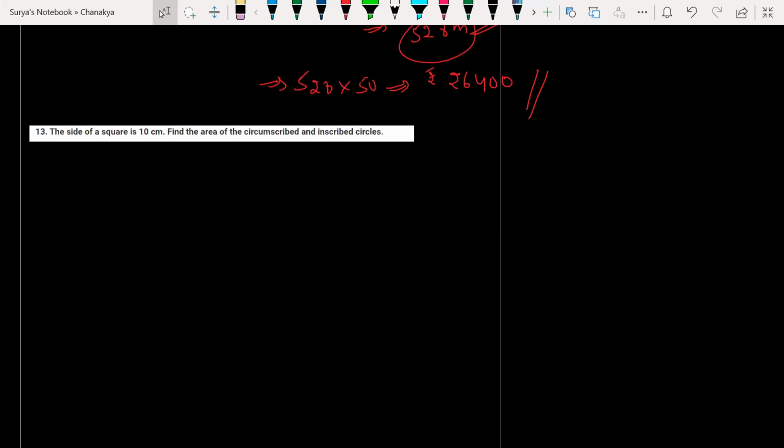Yes, someone is asking. Sir, does inscribed mean concentric? No, they will be concentric circles, right? A circle inside a circle. Is it like that? Inscribed means you can say marked, I mean, like highlighted one.